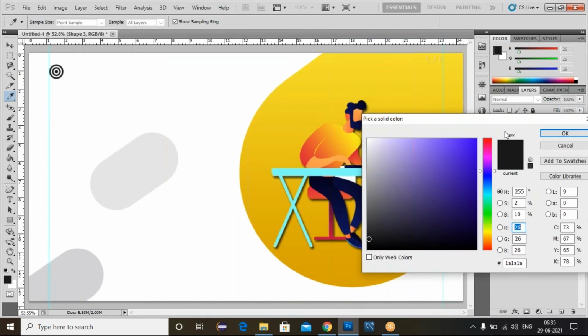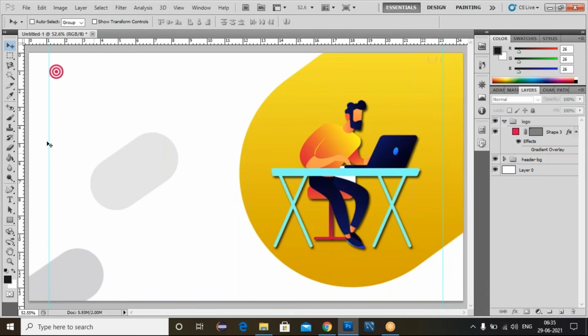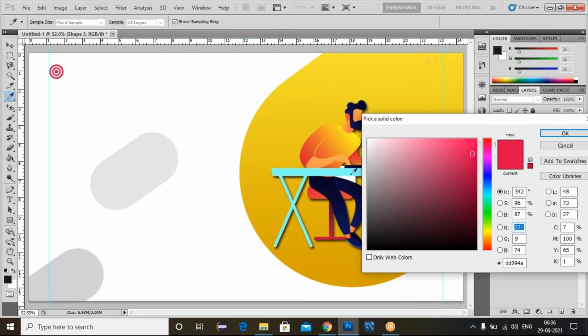If you don't want to apply this gradient color, simply remove this one, simply close the eye here, it will remove, and double click on this one. So the color picker will open. Which color you want, you can keep here and click on this OK. Now I'm selecting this pink color.